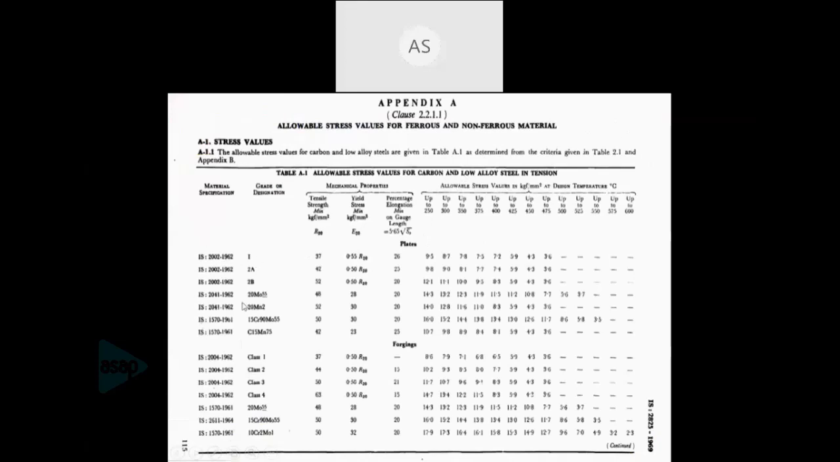These are the different materials. This is for carbon and low alloy steel. Most designs which we are going to do will be based on carbon or alloy steel. Here the different temperature ranges are given. Based on the material, you can choose the value of f, and the unit is kilogram force per meter square. If you check, it is written there at design temperature. So you have to convert the working temperature to the design temperature.